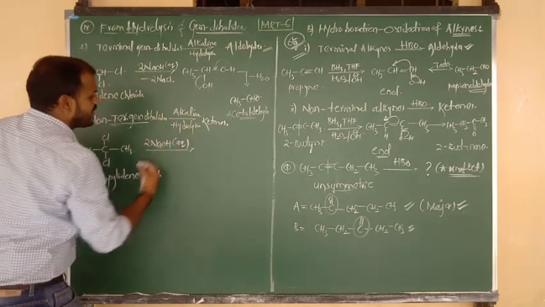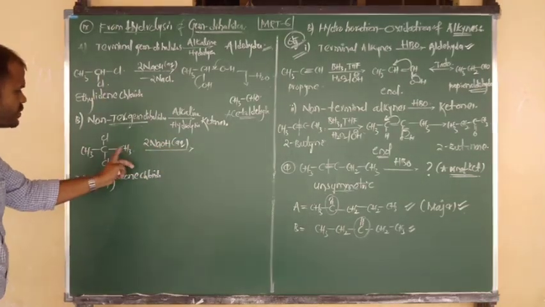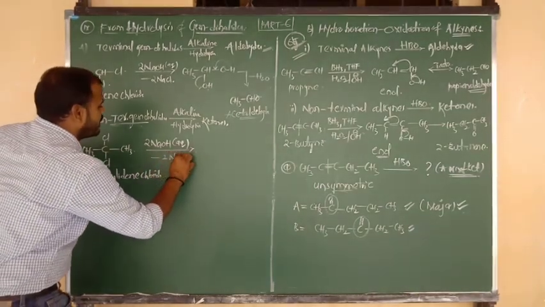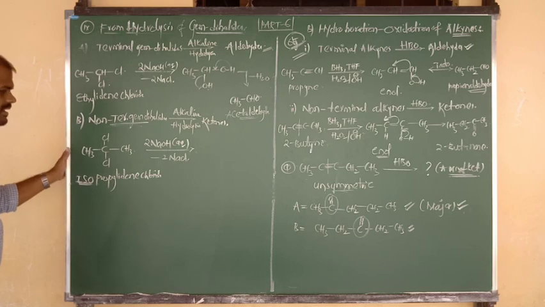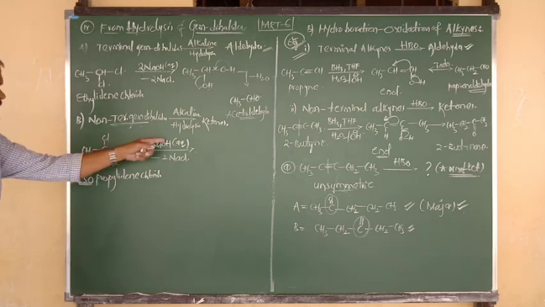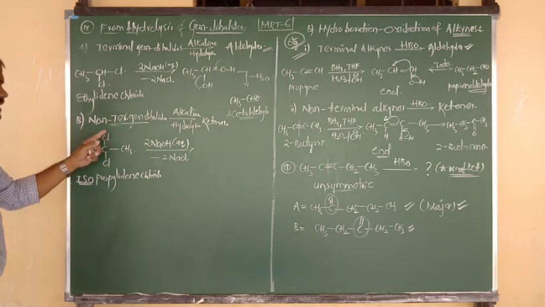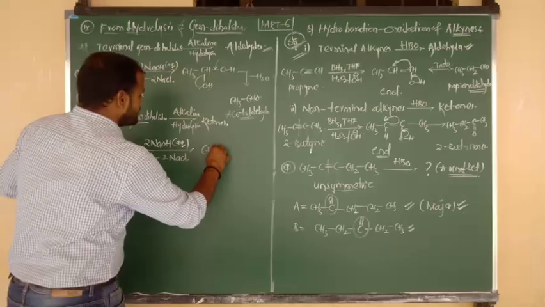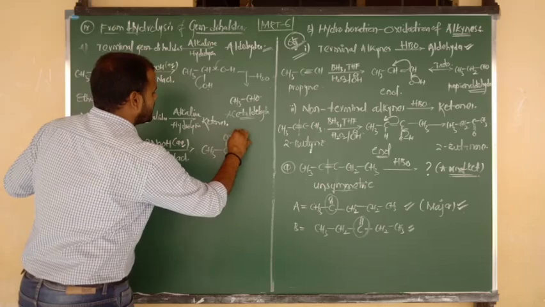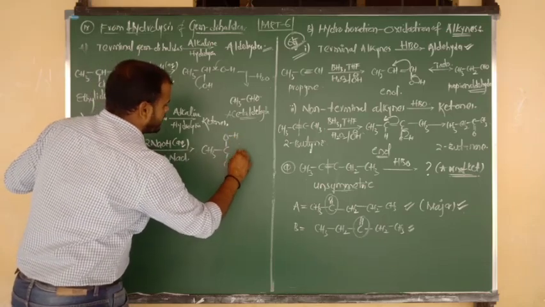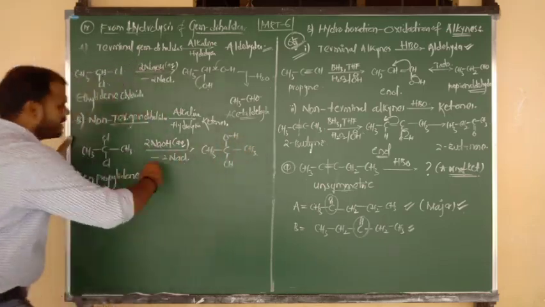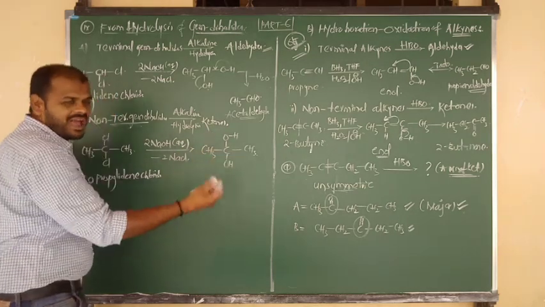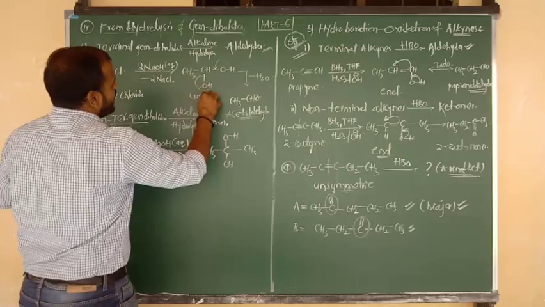So isopropylidene chloride upon alkaline hydrolysis by taking 2 moles of aqueous NaOH: 2 moles of sodium combine with 2 moles of Cl and are eliminated in the form of 2 moles of NaCl. The remaining 2 Cl positions undergo nucleophilic substitution, Cl replaced by OH, again Cl replaced by OH. So the product is CH3 bonded to C, with 2 OH, and again CH3 on the right side. Now 2 OH upon 1 carbon is again an unstable form.